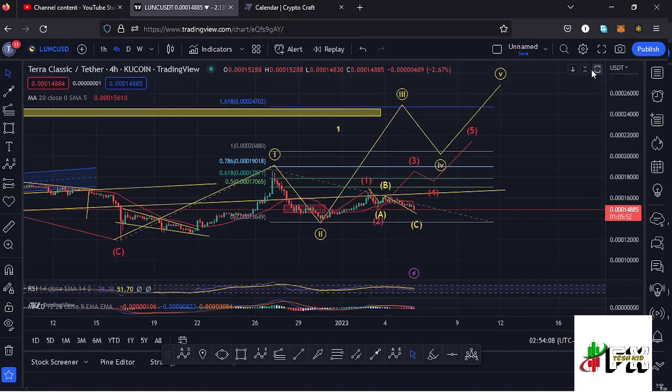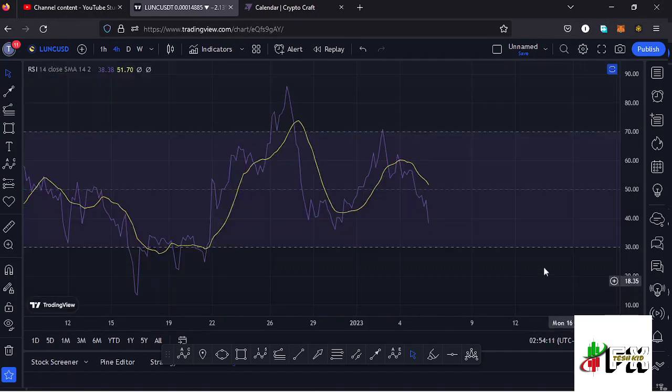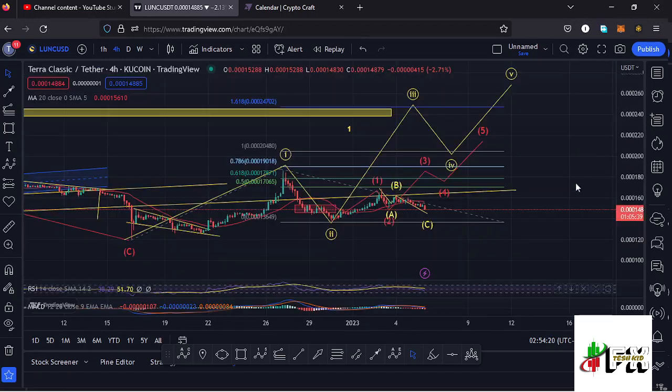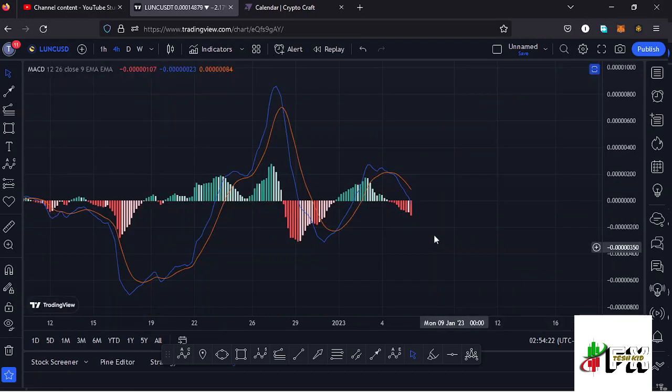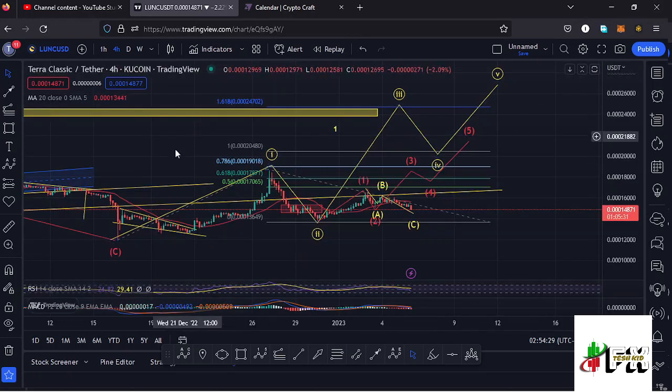And also taking a look at the indicators here on the RSI, we are trading at around the 38 mark, meaning we have massive room for us to support any movements to the lower side to fully maximize the formation of that ABC corrective structure. Also taking a look at the MACD, on the MACD we have printed a bearish cross, meaning lower prices are coming our way. So let's be patient and see how that plays out, and I'll keep you updated.